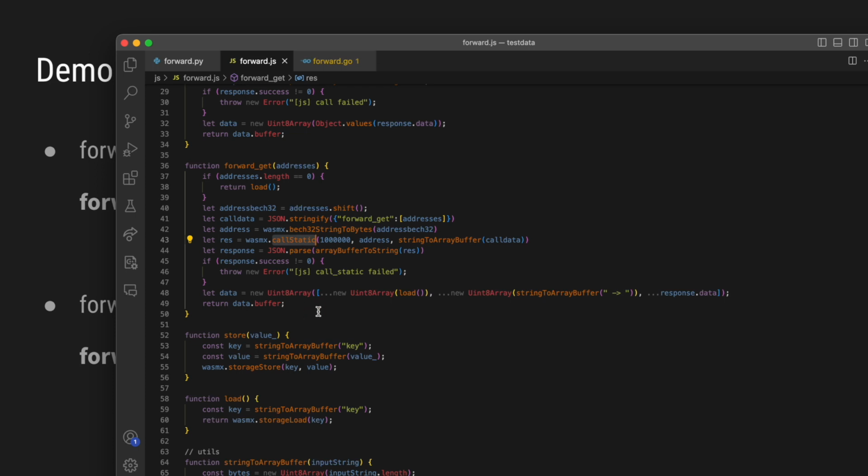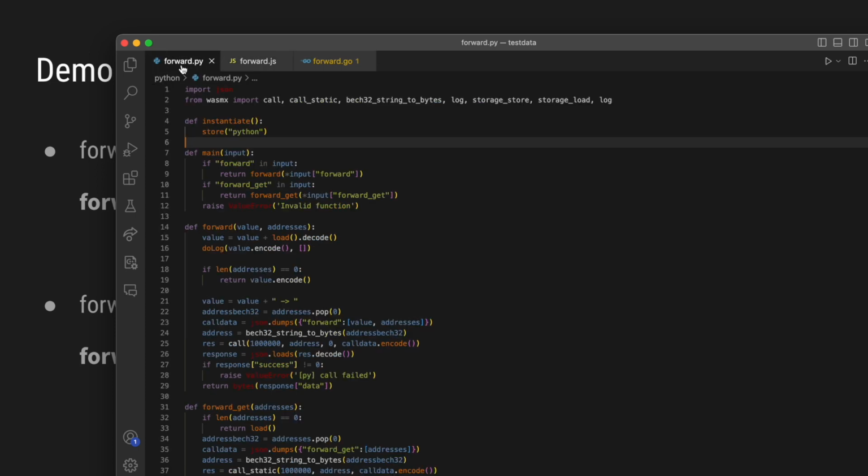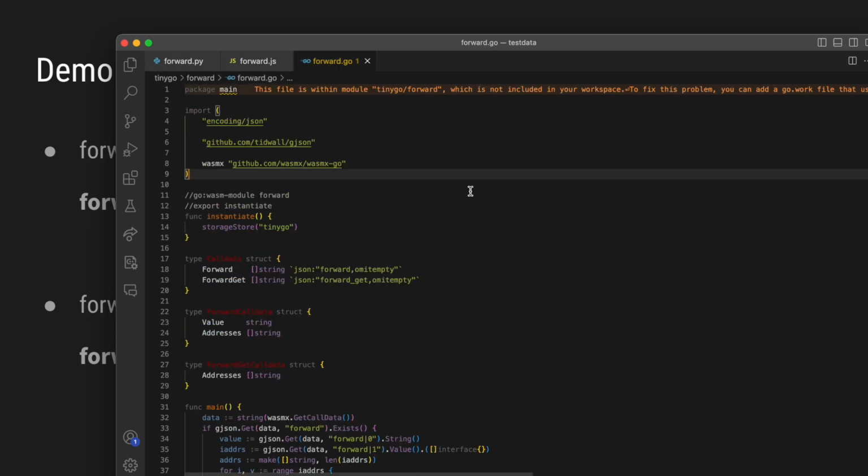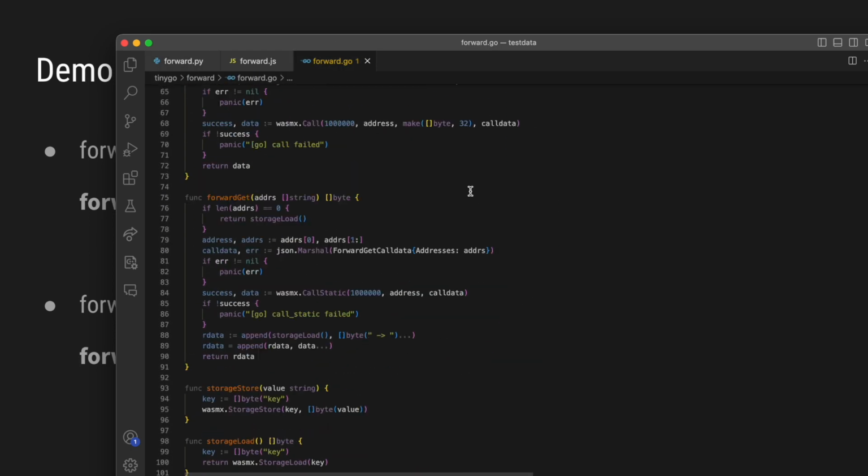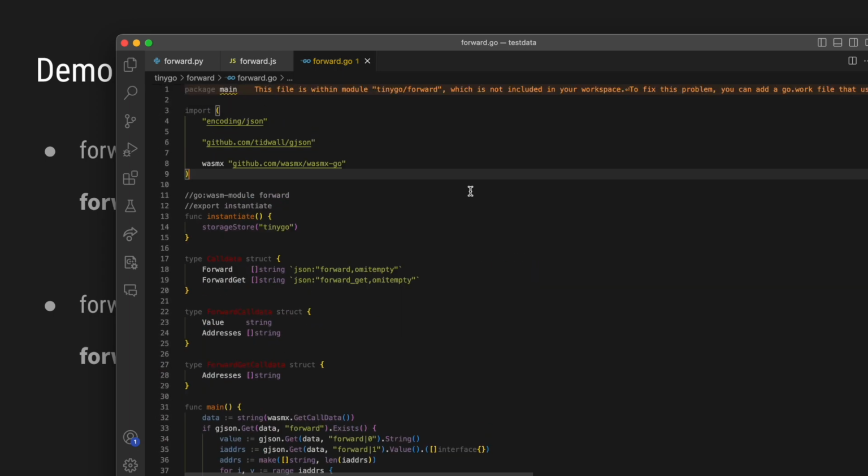and the return is the computed string. The same functionality is in the Python contract. The difference is that at instantiation time, we store the string Python. And the same for the Golang smart contract. And we store TinyGo.